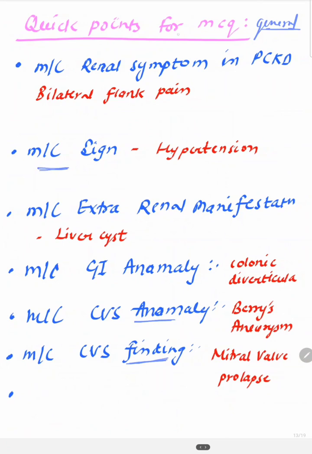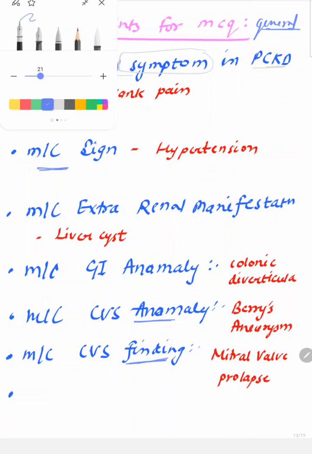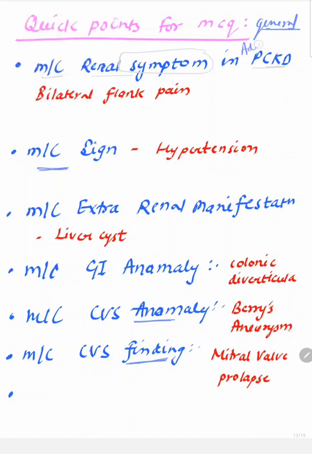Some quick points for MCQs. What is the most common renal symptom in adult PCKD? Pain is a symptom, so the most common renal symptom is bilateral flank pain.